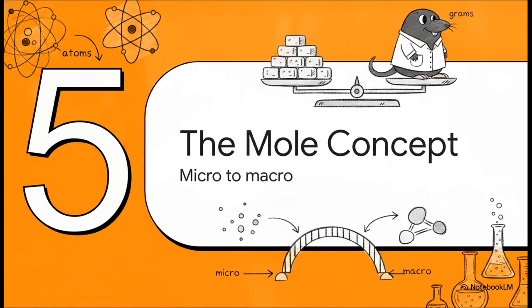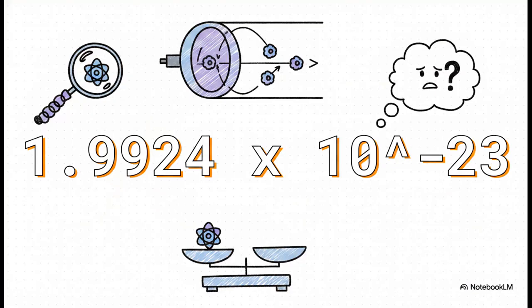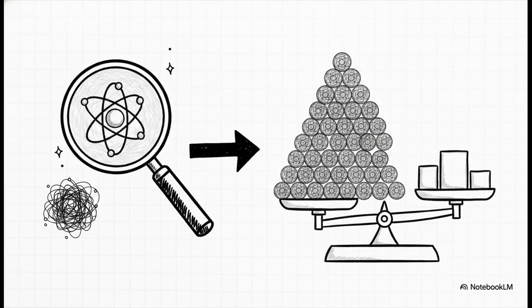Finally, Section 5, the mole concept, bridging the gap from microatoms to macrograms. So, once mass spectroscopy actually allowed us to weigh a single carbon atom, we found out it weighs exactly 1.9924 times 10 to the negative 23 grams. That decimal is just absurd. Scientists quickly realized it was absolutely impossible to memorize that, let alone do daily lab calculations with the absolute masses of individual atoms. So, what was the brilliant workaround?